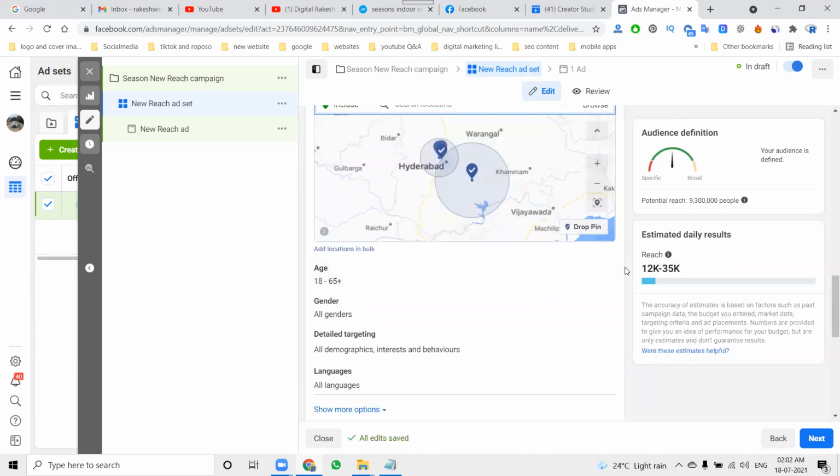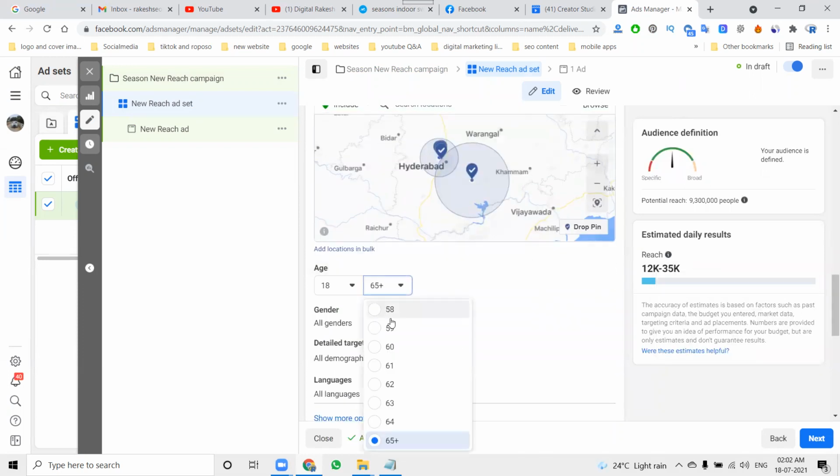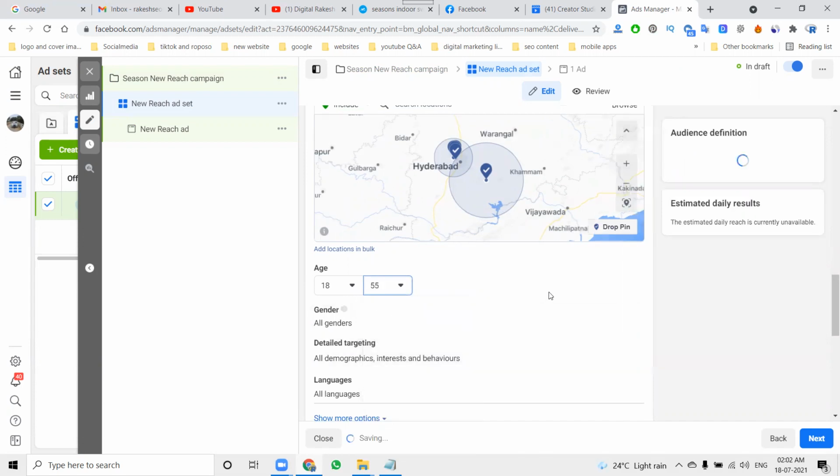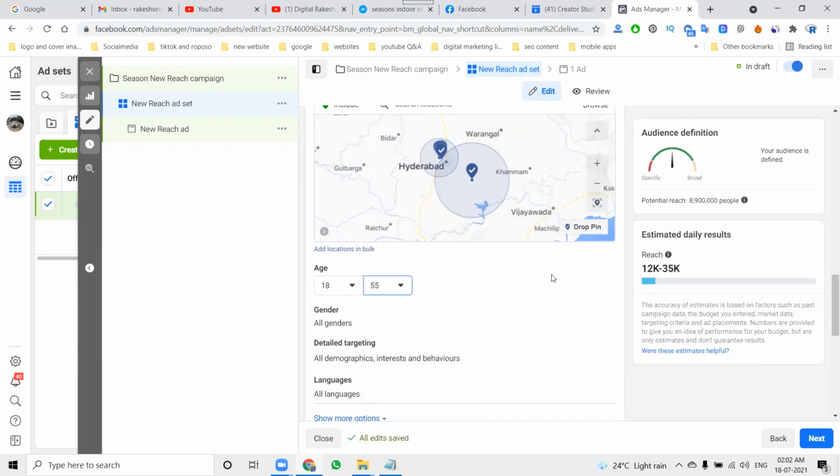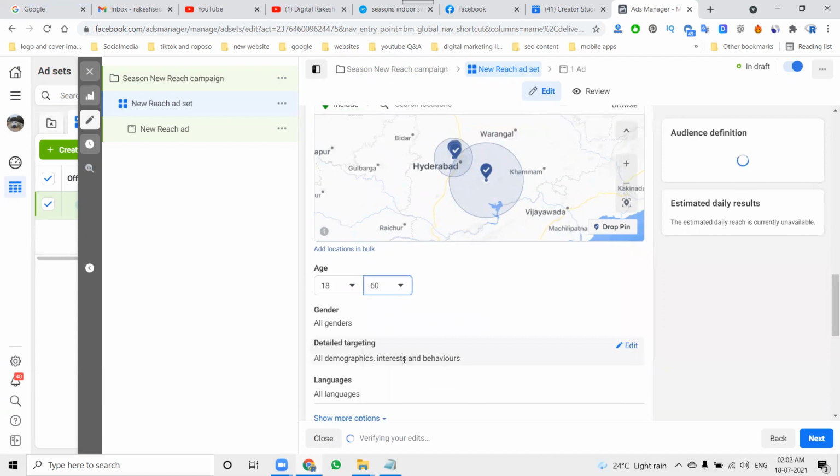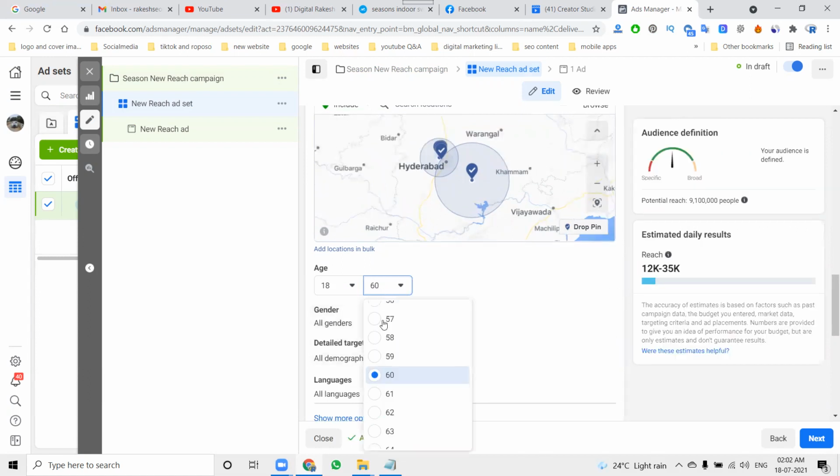Next, age. Up to how many people? This targets people up to 55 years of age. People older than 55 can't really use Facebook, though some do. Targeting 18 to 55 plus, the reach will now be 12K to 35K. If we target more people, the audience strength will increase, so we could go with 65 plus. I can see the same public, so it is better to optimize up to 50 years. Any changes? Nothing will change.